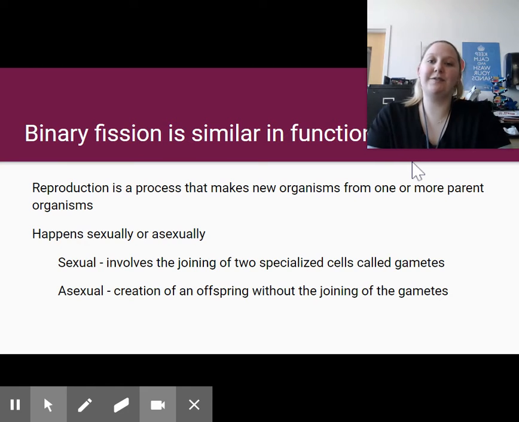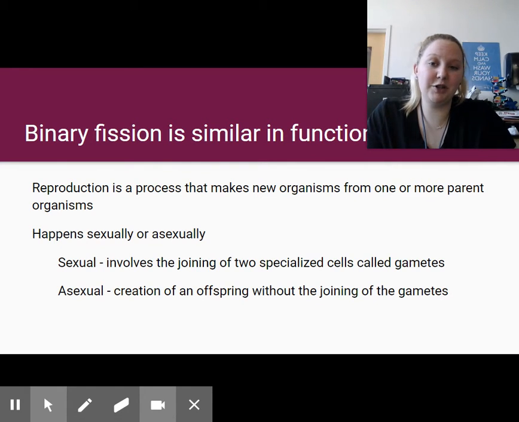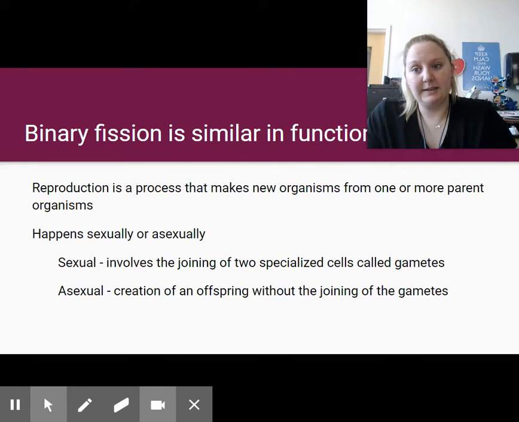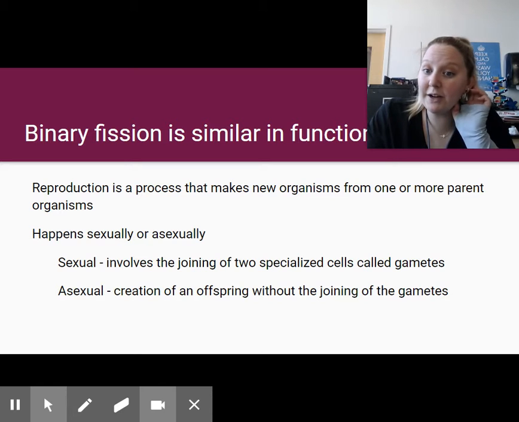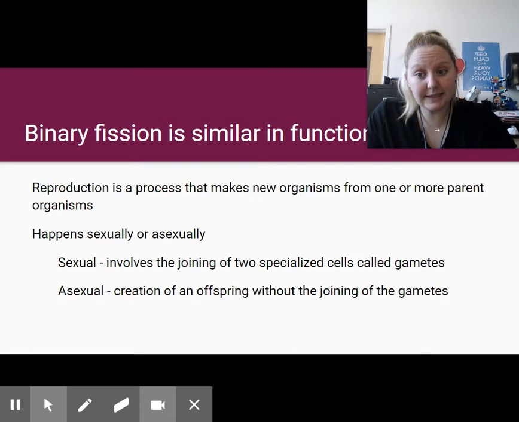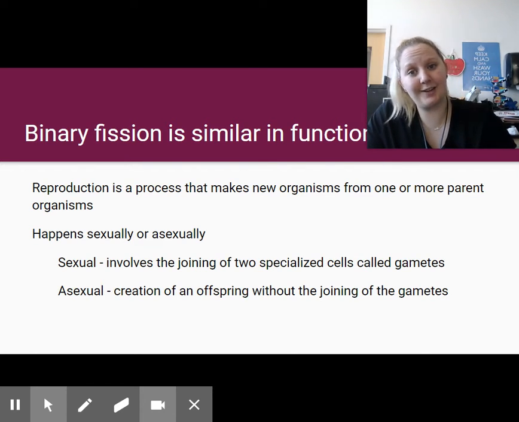Binary fission functions very similarly to mitosis. It's a reproduction process that makes new organisms from one or more parents. Reproduction can happen either sexually or asexually. Sexual reproduction involves the joining of two specialized cells called gametes. Asexual reproduction does not use gametes.